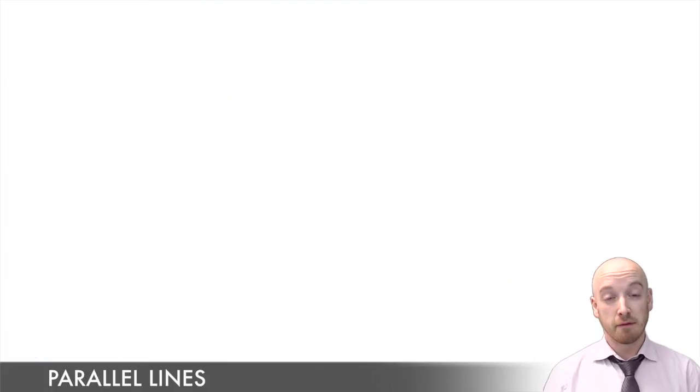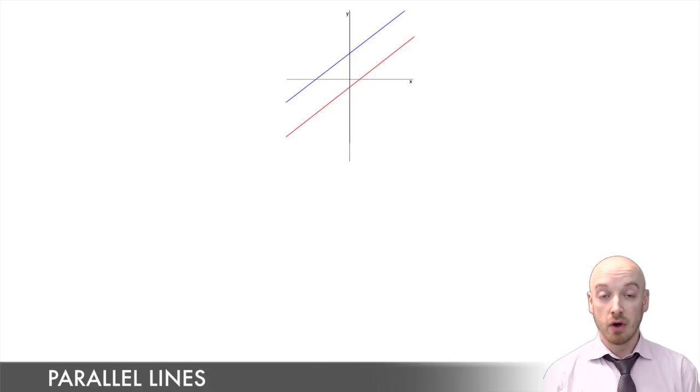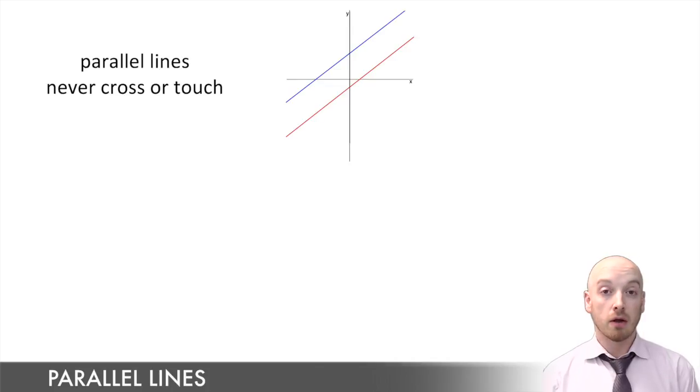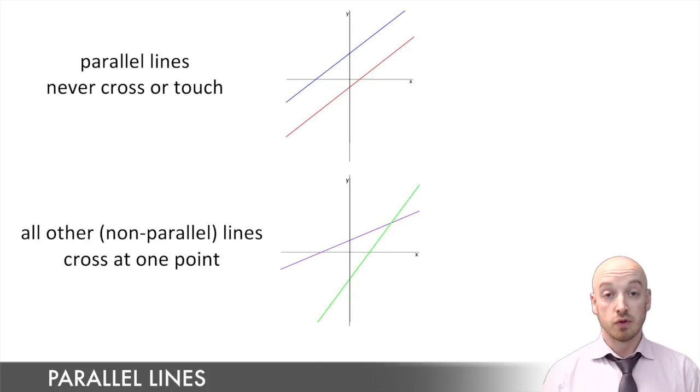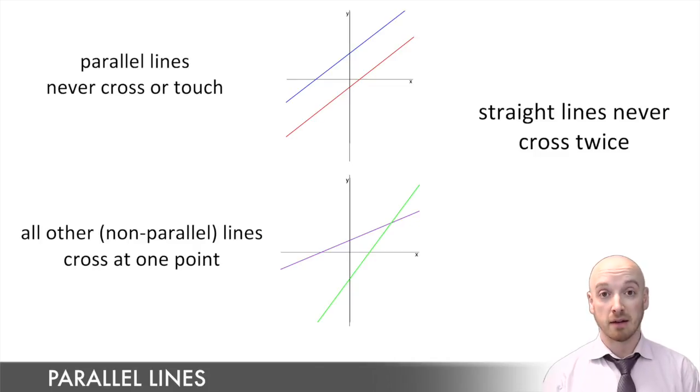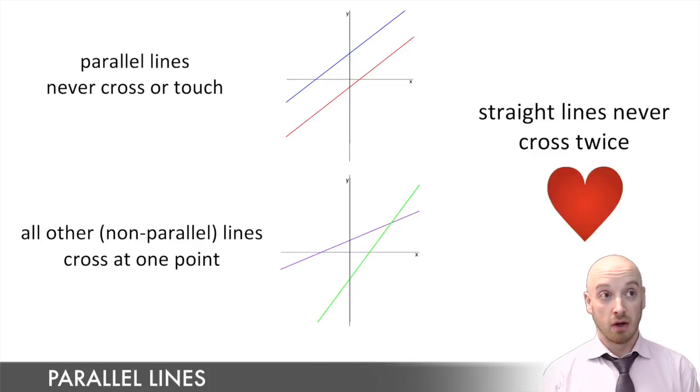So does it get any tougher about parallel lines in this class? Well, kind of. Now, if you think of any two lines that are parallel, you know that they'll never cross. All other pairs of lines in the world will cross at some point. So usually two lines, unless they're parallel, are going to cross once and only once. Straight lines can never cross twice, right? They would have to turn back and then re-meet somehow, which, although romantic, is not possible with straight lines. They are straight and they stay straight forever.